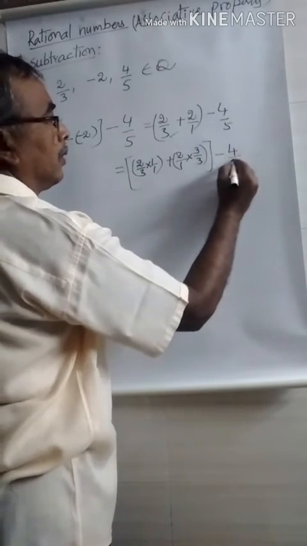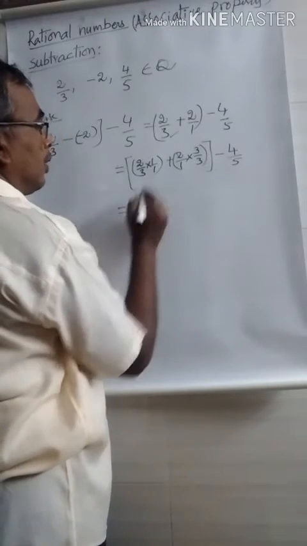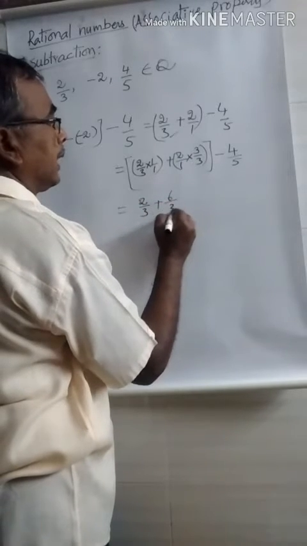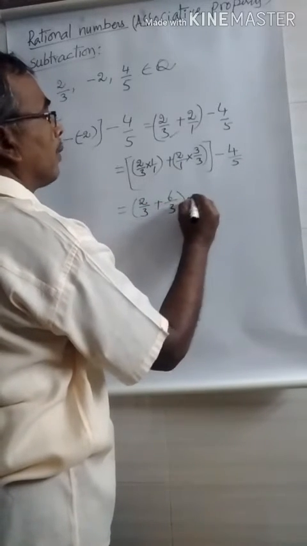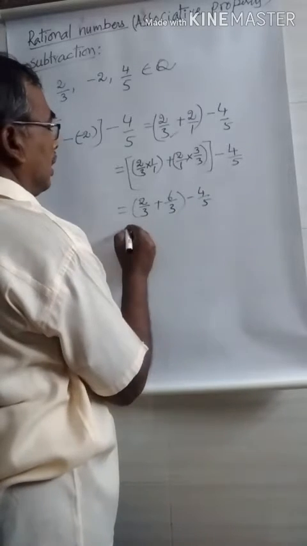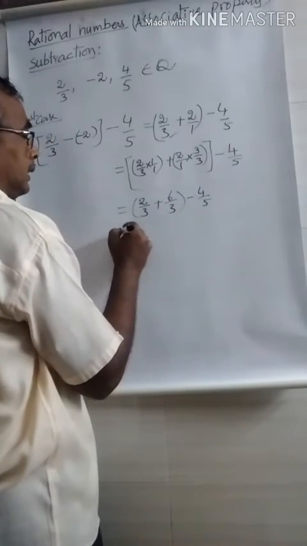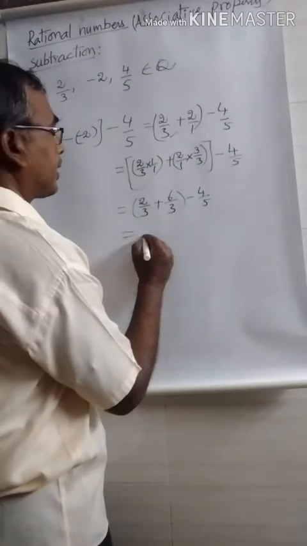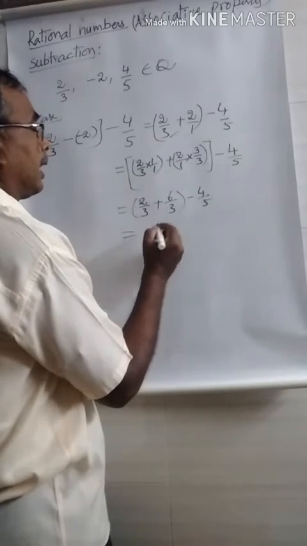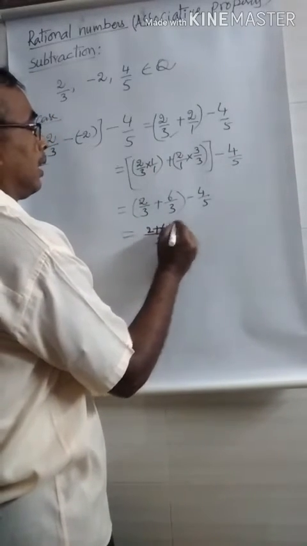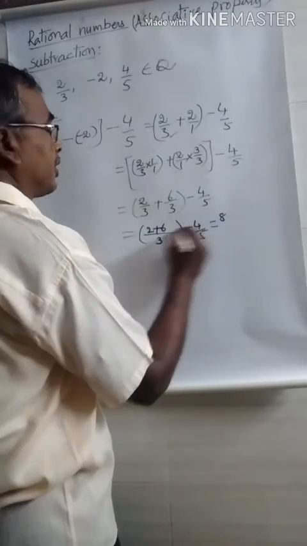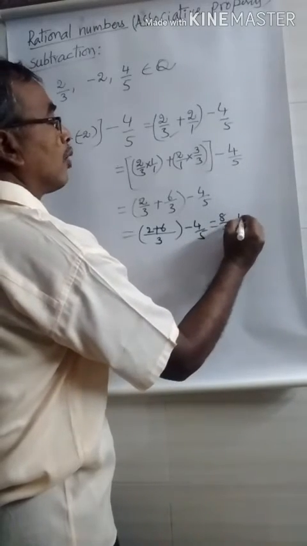Minus 4 by 5 as usual. 2 into 1 is 2, 3 into 1 is 3, 2 threes are 6, 1 three is 3, minus 4 by 5. Now these two are like fractions, hence we may write them as a single fraction. 3 in the denominator, 2 plus 6 in the numerator, minus 4 by 5. That means 2 plus 6 is 8 by 3 minus 4 by 5.